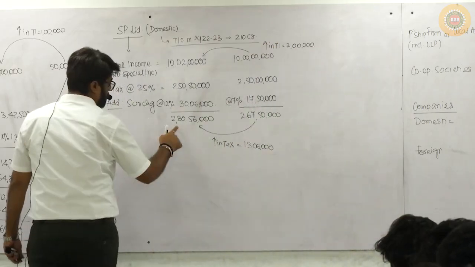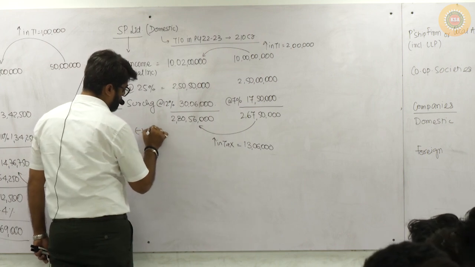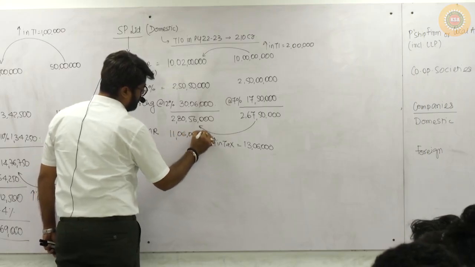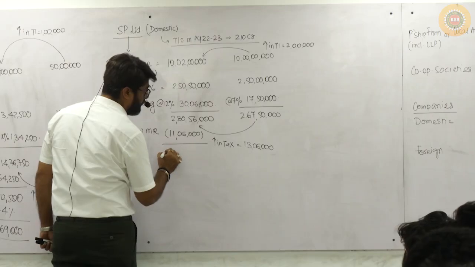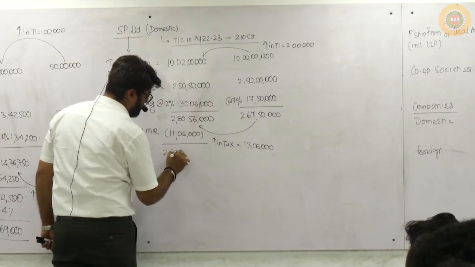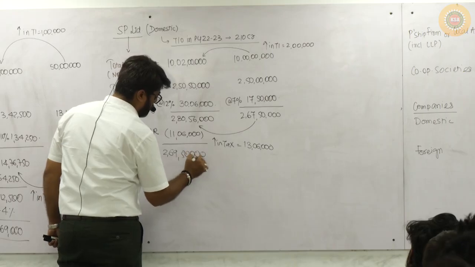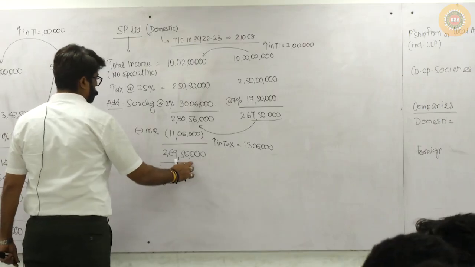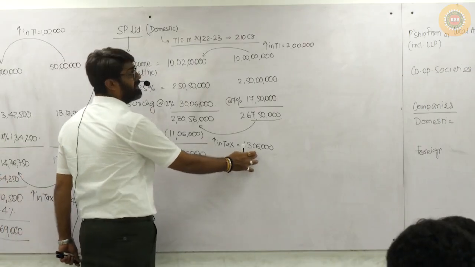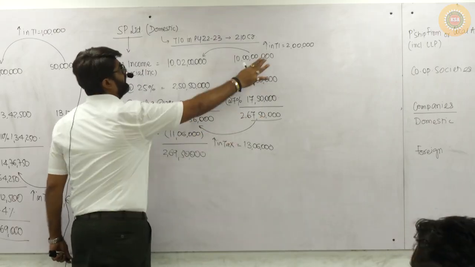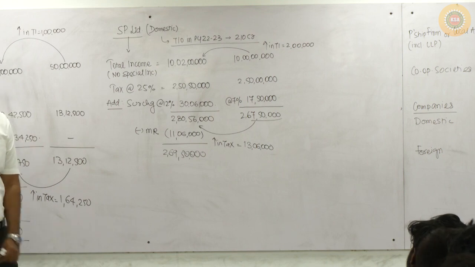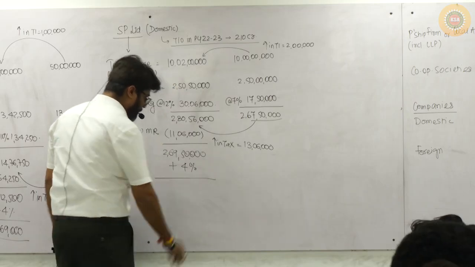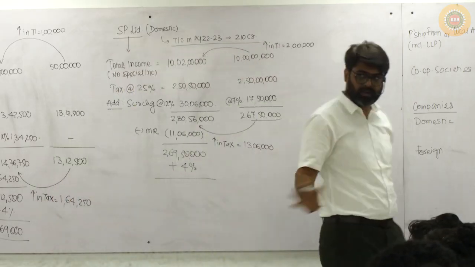11 lakh 6,000. So out of this tax, now I will reduce the marginal relief, that is 11 lakh 6,000. So my total tax will now become 2 crore 69 lakh 50,000. Yes or no? Now this and this, check the difference. Now the difference will not be 13 lakh 6,000. Now the difference is only 2 lakh, exactly the same amount of difference. Got it, sir? So on this now I will add 4%. Final tax liability: calculate and write that amount.